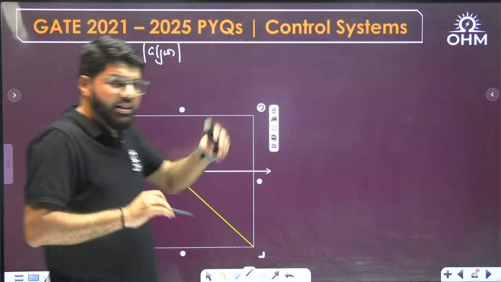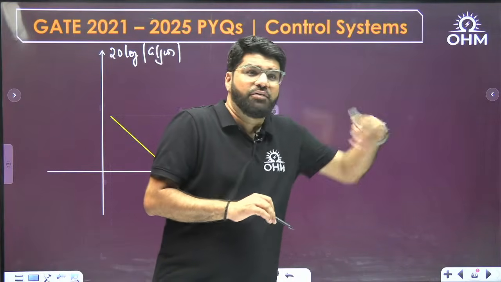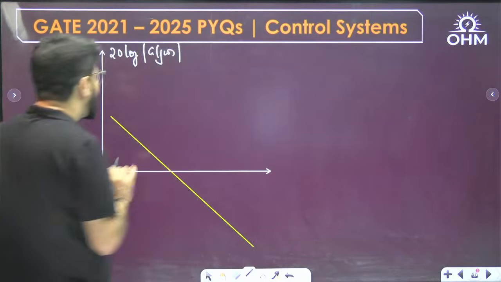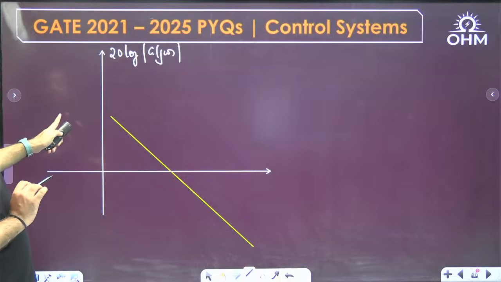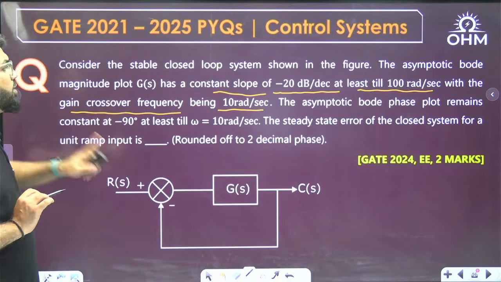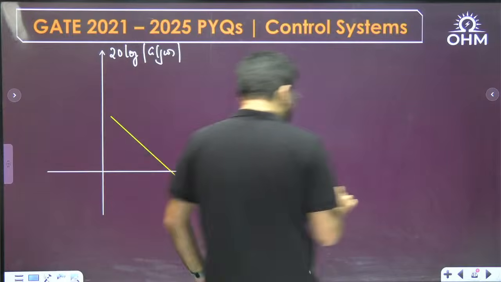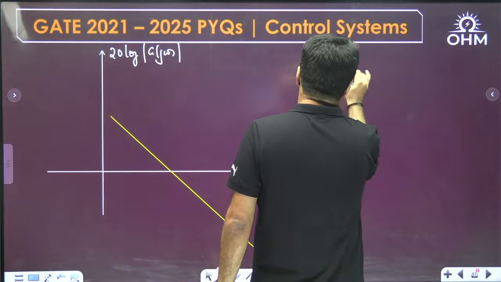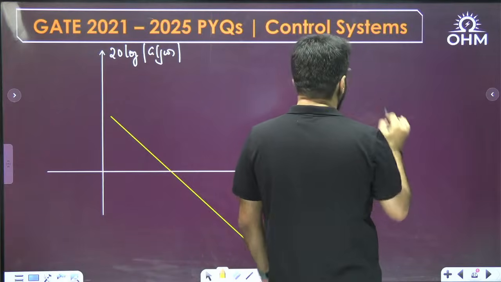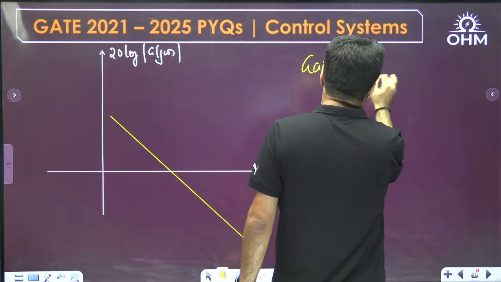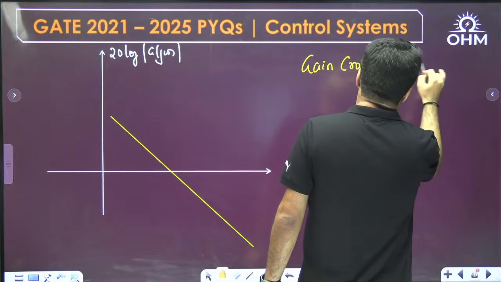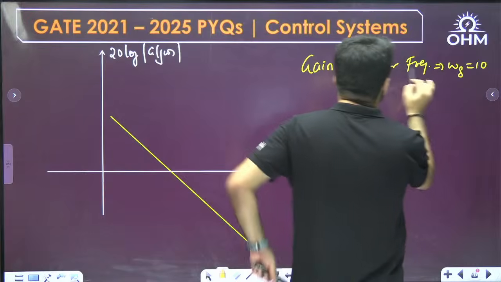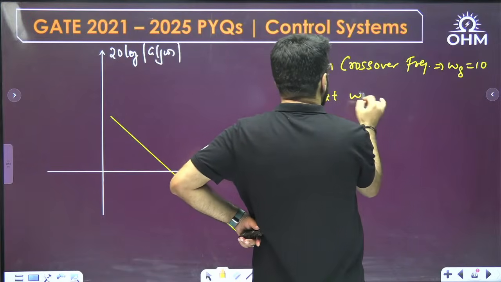After 100 the slope will change, but after how much we don't know. After 100, but exactly not given. What is next given is the gain crossover frequency. Gain crossover frequency is 10. So omega g is 10. Now see what happens at the gain crossover frequency.